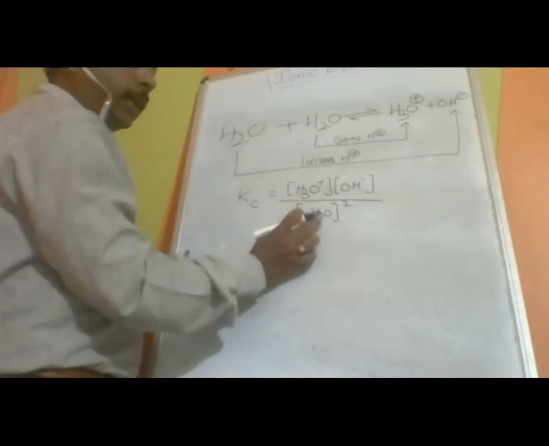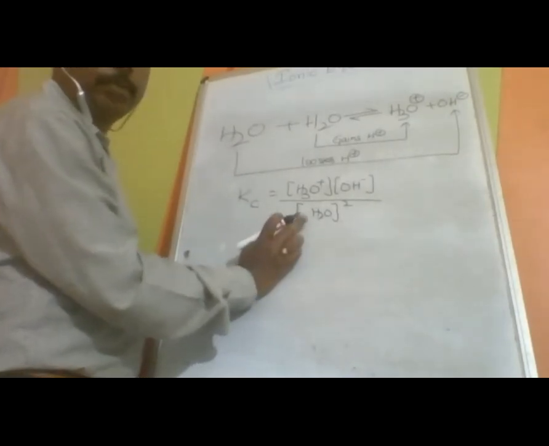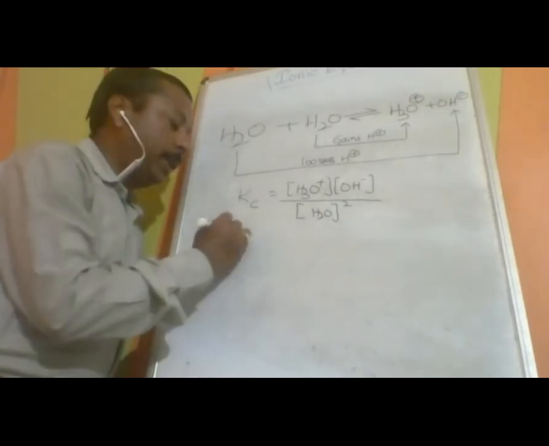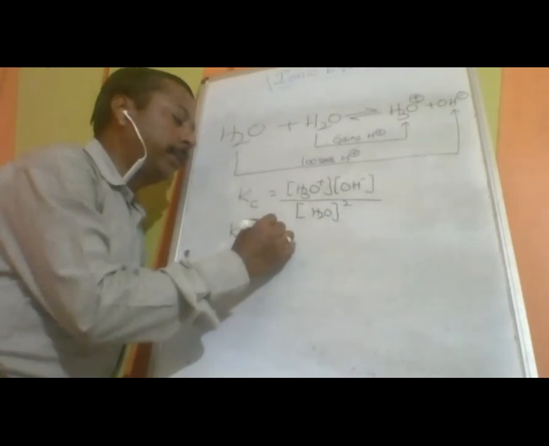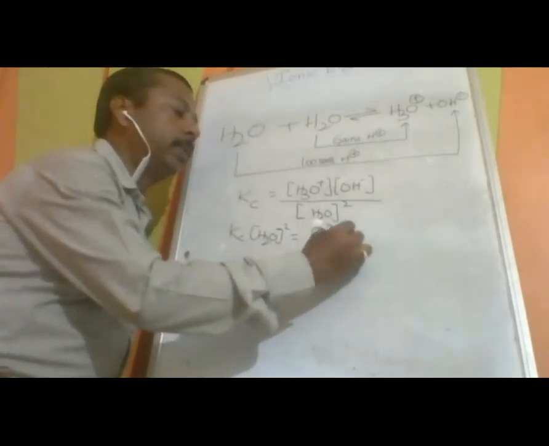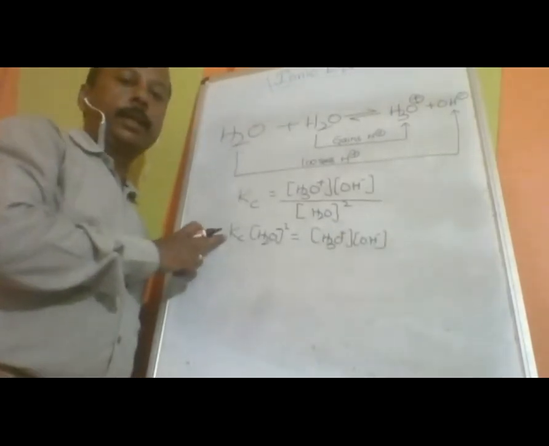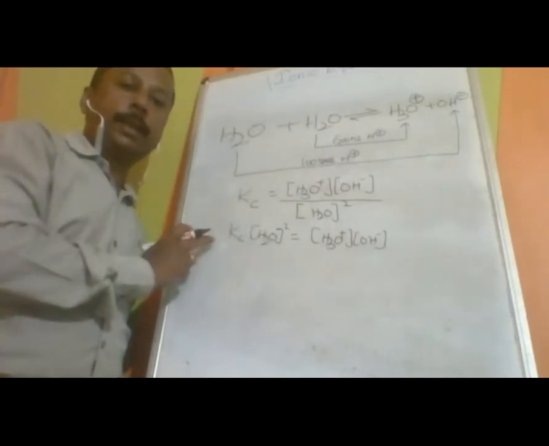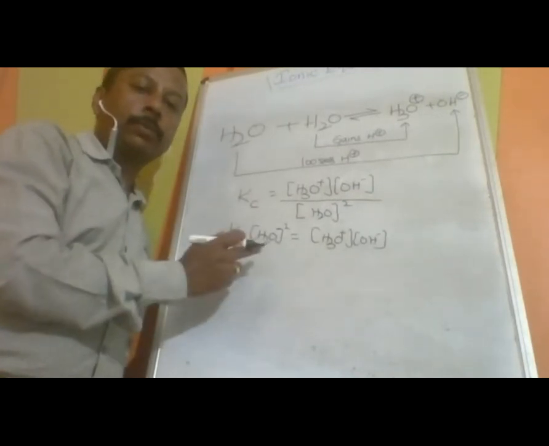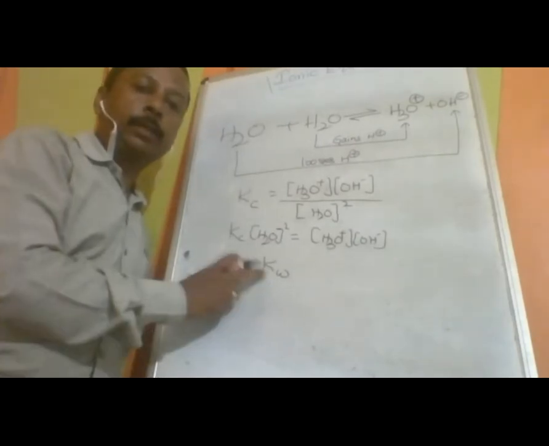It is just the previous one only. As we have done earlier, we cross multiplied by H2O, and again we do the same. So Kc into concentration of H2O squared is equal to H3O positive into OH minus. When we multiplied Kc with one H2O, that was made Ka. Now here we are multiplying with H2O as well as one more H2O. That's why it is called Kw. W stands for water.